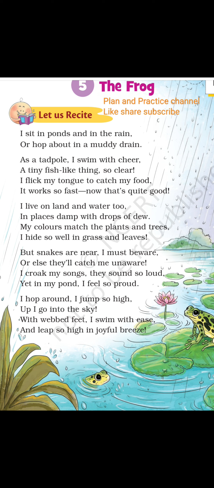So this is about the poem 5 for Class 5 NCERT and CBSE.